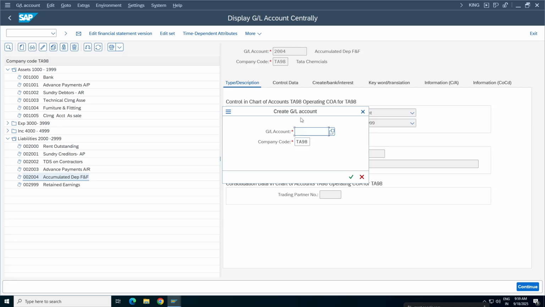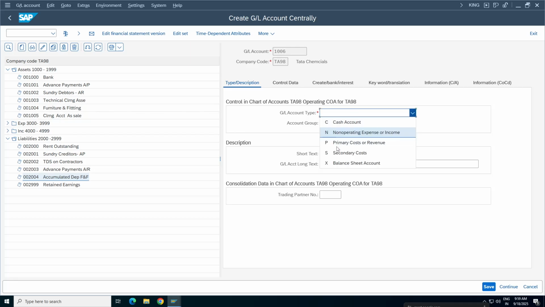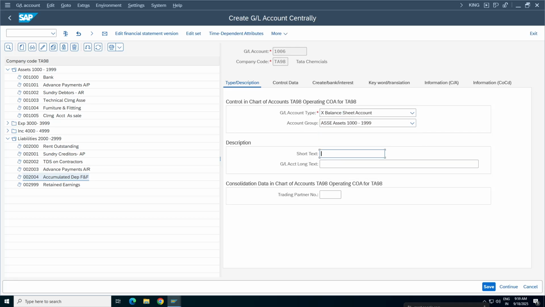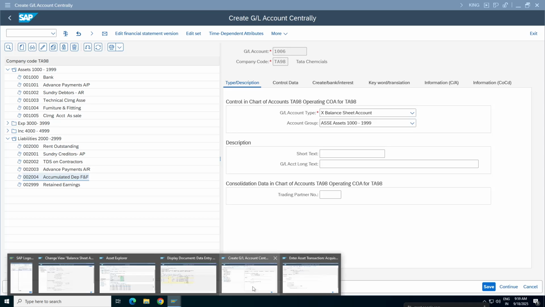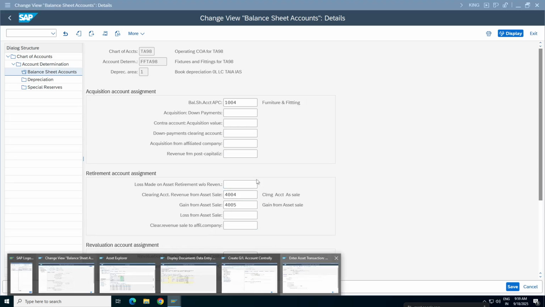Okay, 1006. What do you suggest, Divya, Chari? Balance sheet, asset. So I'll copy paste it. Okay, this one. Control C, or if you want, you can enter.